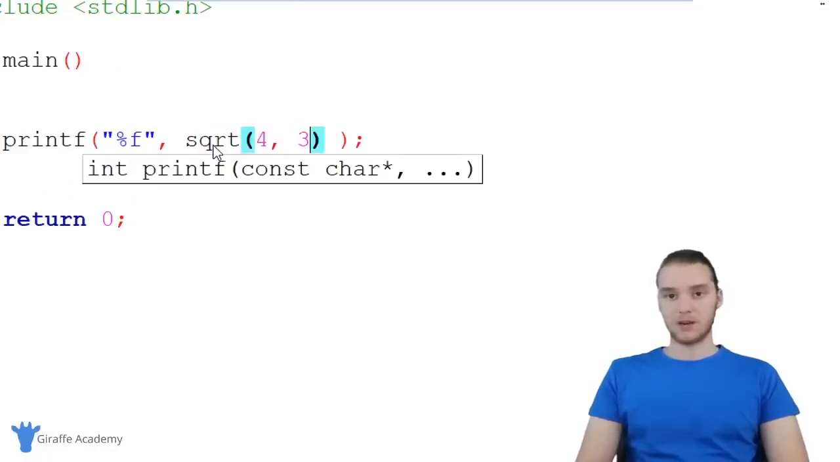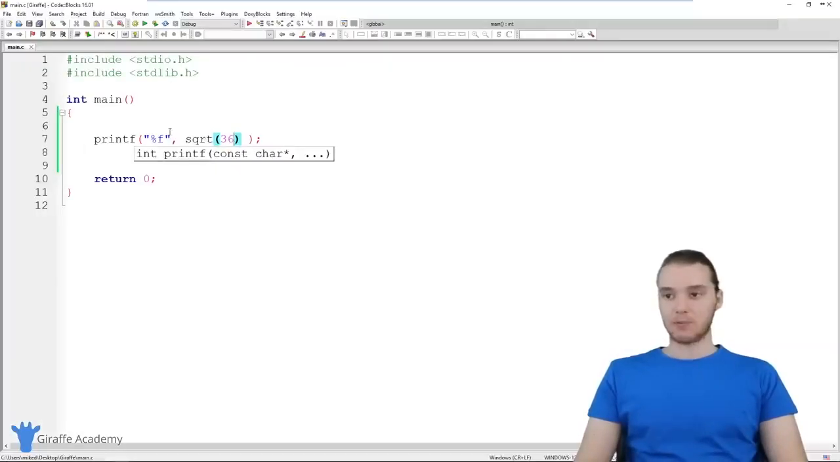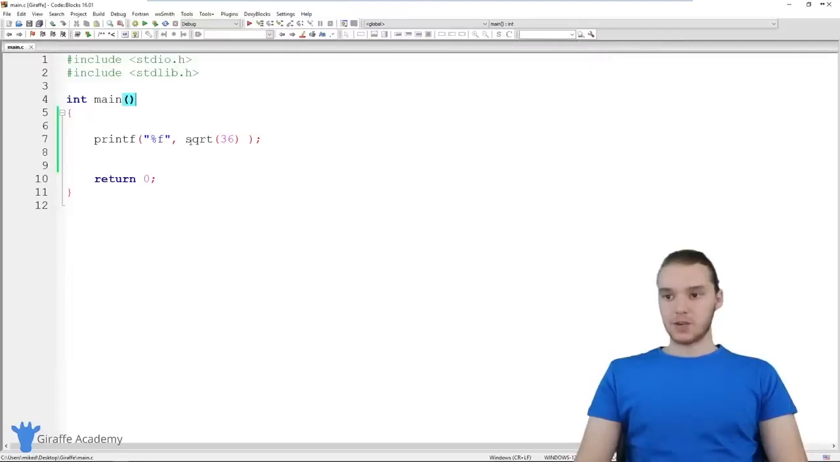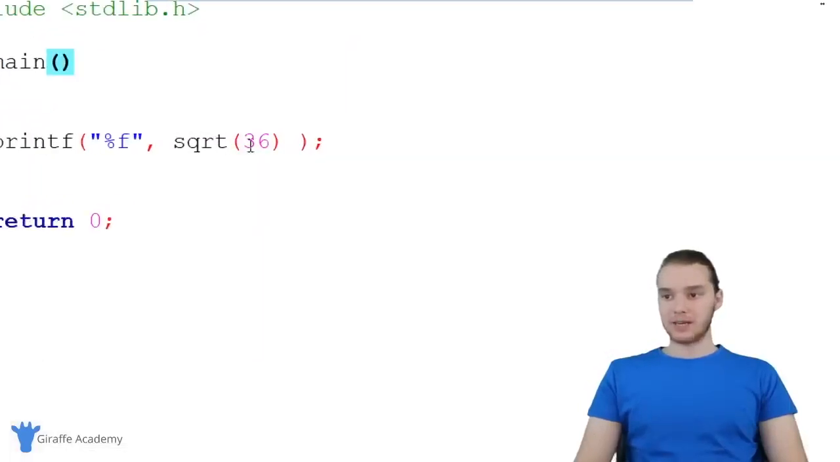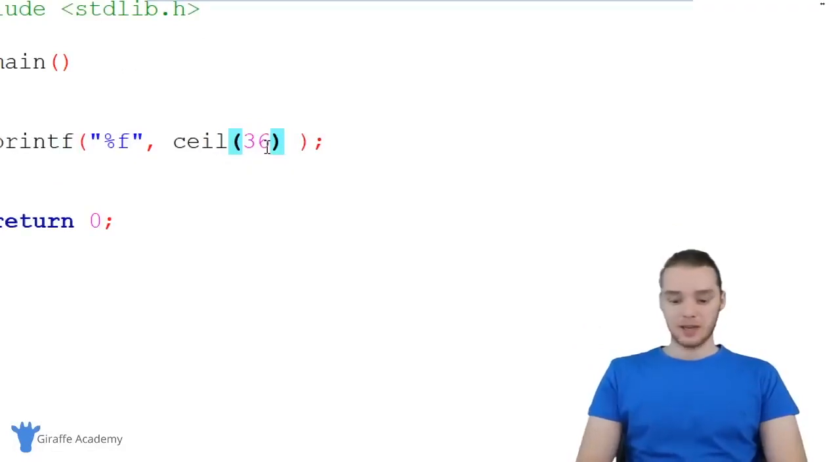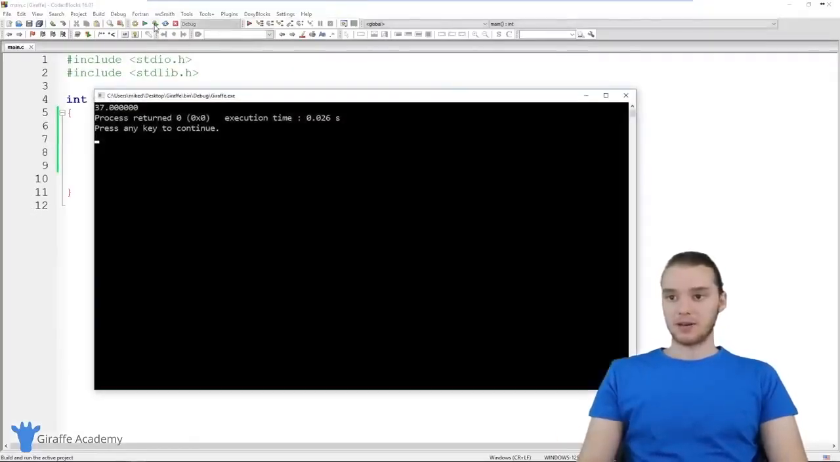So this will allow you to take a number's square root. If I said 36 in here, now we're going to print out the square root of 36, which is going to be 6. And there's a couple other ones. So let's say that I had a decimal. I could say ceil, which stands for ceiling. So if I had 36.7 or 36.356, this is going to give us the next highest number. So it'll basically round this number up. And this is going to give us 37, as you can see.